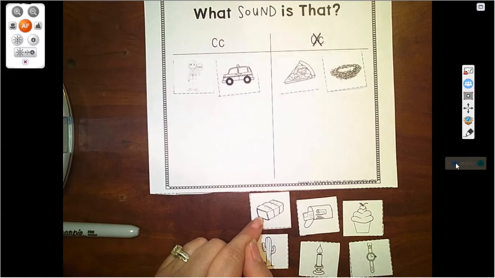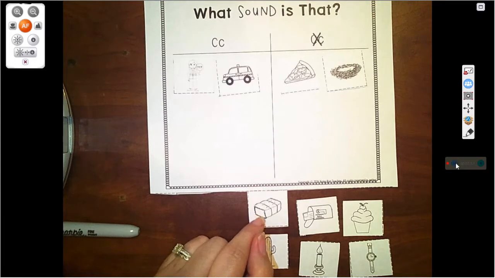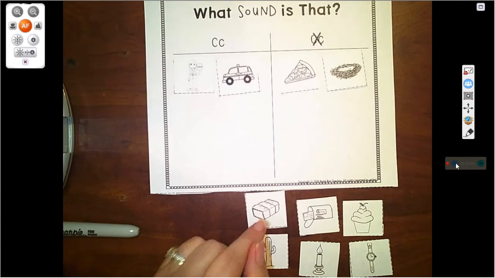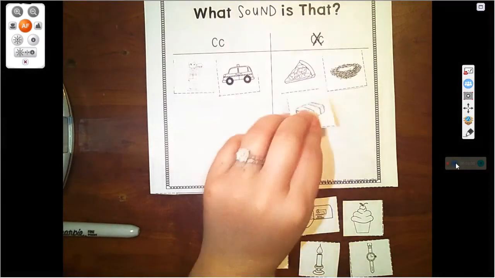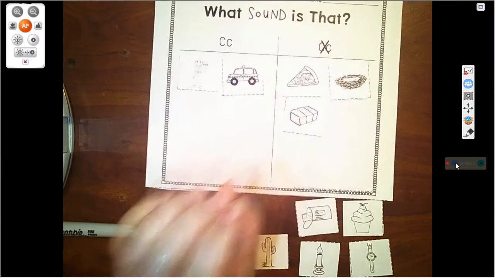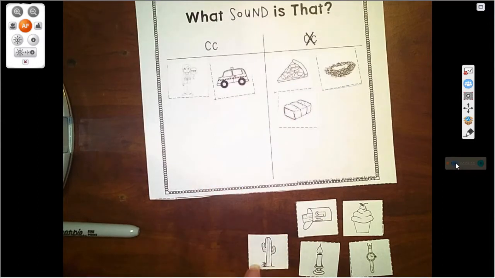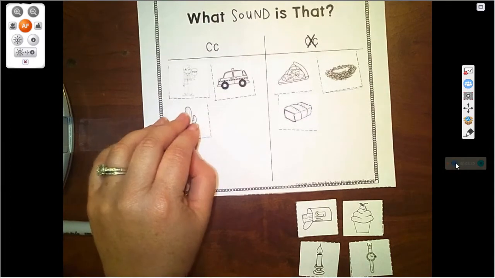What is this a picture of? It is a bale of hay. Does hay or bale begin with the K sound? No. So it goes in the not a C sound. What is this a picture of? It is a cactus. Cactus. Does that begin with the C sound, with the K sound? Yes, it does. You need to glue it over underneath the C.